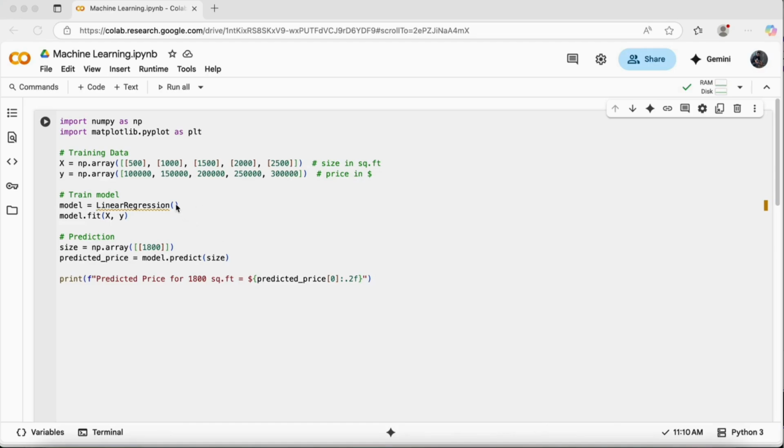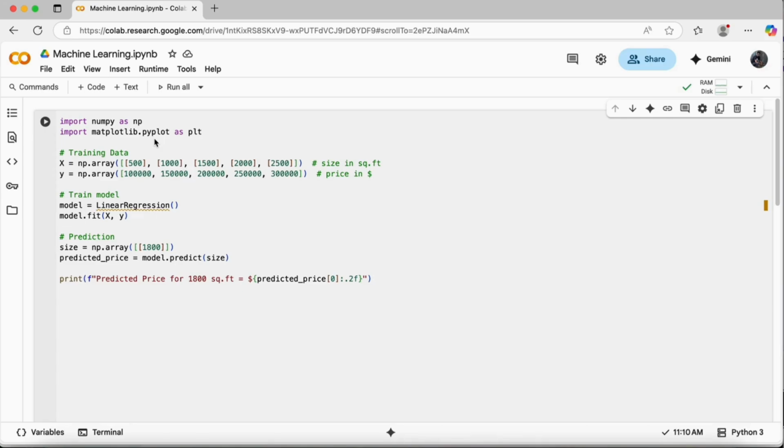You can use any IDE as well if you have set it up. If not, you can just simply use Google Colab. So I'm importing NumPy in Python. Okay, so what is NumPy? If you are not familiar with these terms, I would recommend you to watch my Python from Scratch series, so that you will be familiar with these terms.